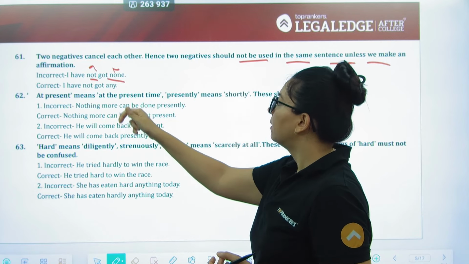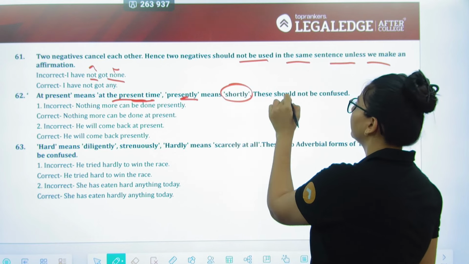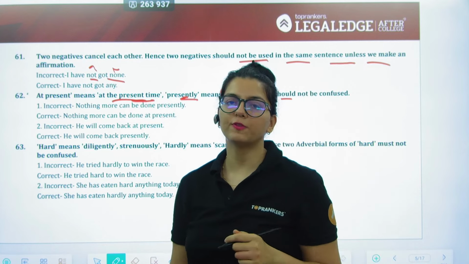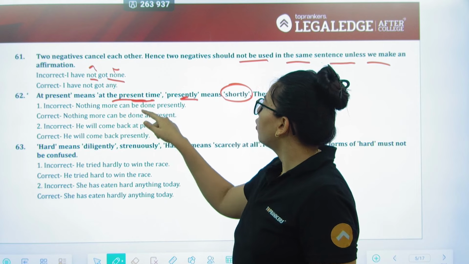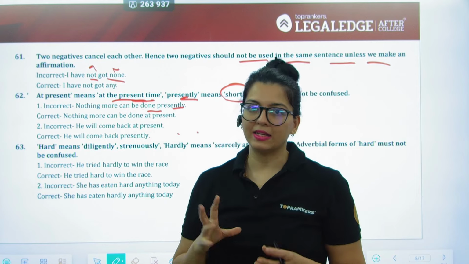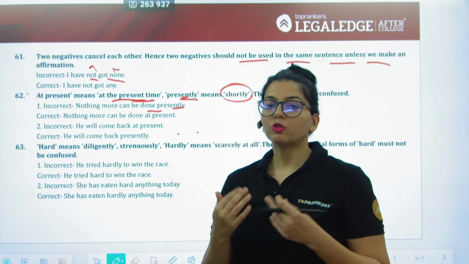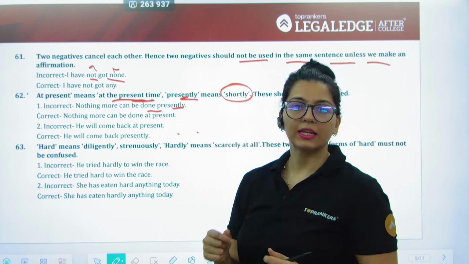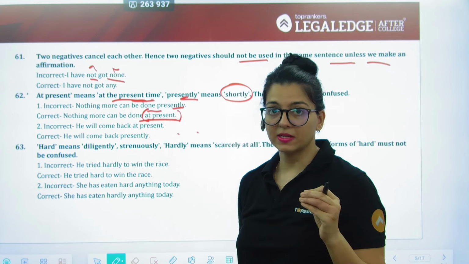At present means at the present time. Presently means shortly. These should not be confused. So the common confusables wherein we often tend to make the mistake. So if I say nothing more can be done presently, that's not right, because presently का तो मतलब shortly होता है, right? तो shortly थोड़ी यहाँ पे idea आ रहा है. In fact, the correct version has to be nothing more can be done at present.